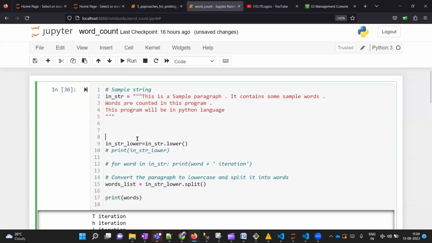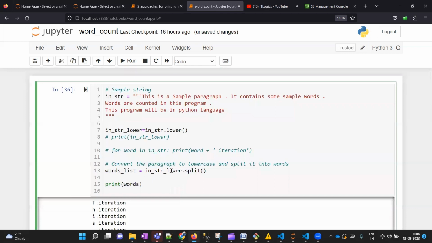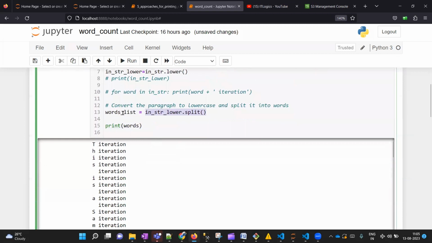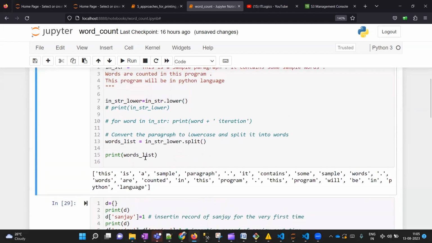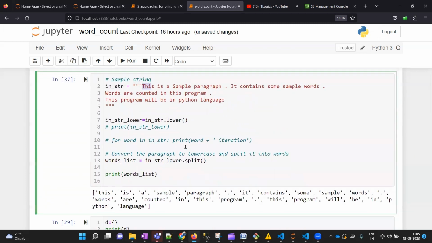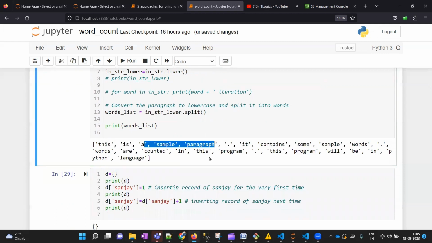We have a function which will convert our string into a list, and that function is split. To the converted string I'm applying the split function, which takes space as the default delimiter and splits our string into a list. I am assigning the list to the word list variable, and then we will print it and see how our list looks. Here we can see that each and every word from our string has been assigned inside the list. Now we can iterate over this list and we can maintain a counter also.